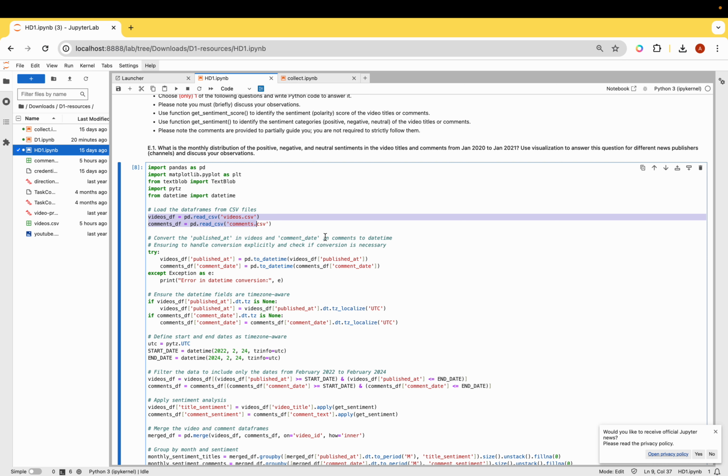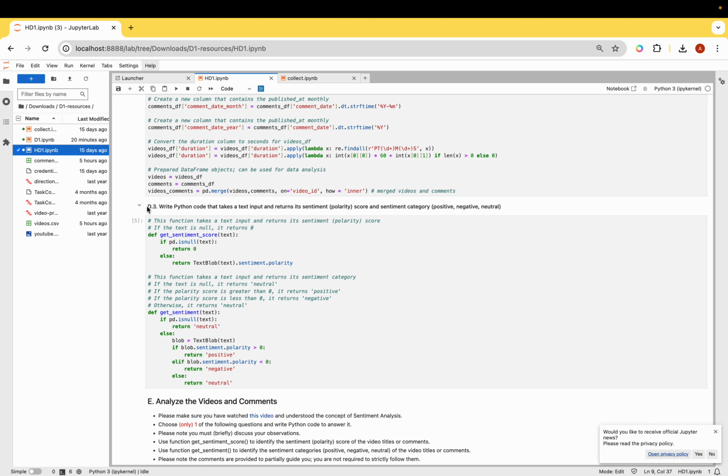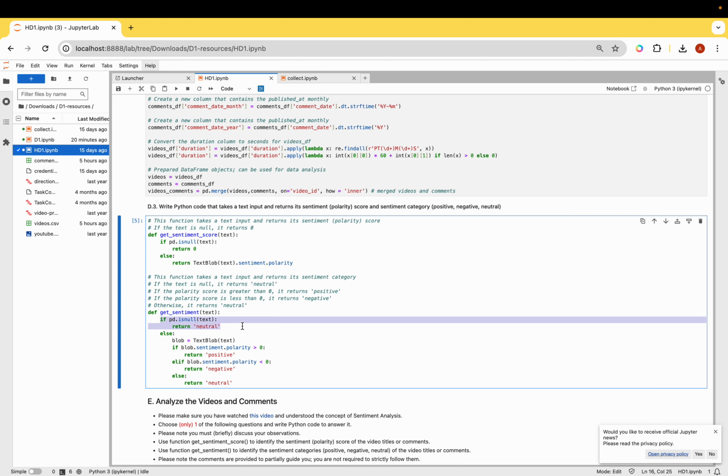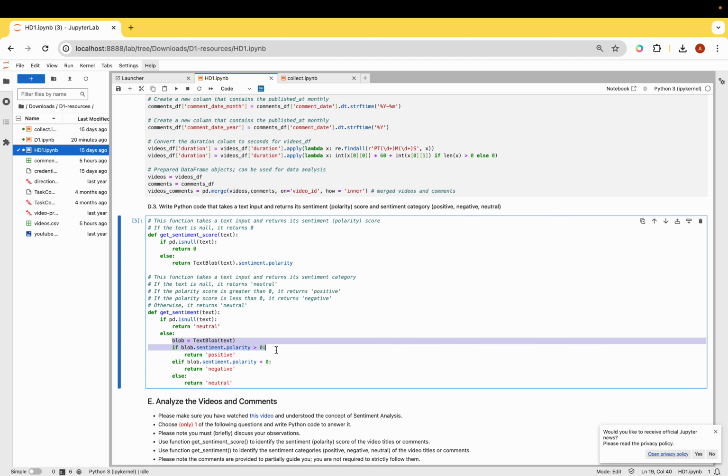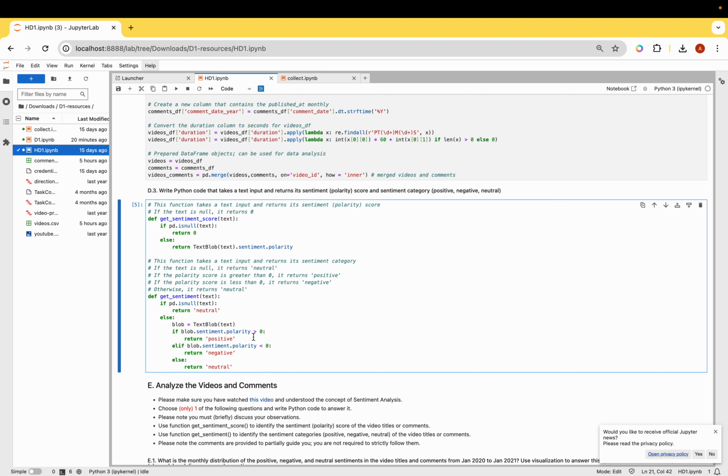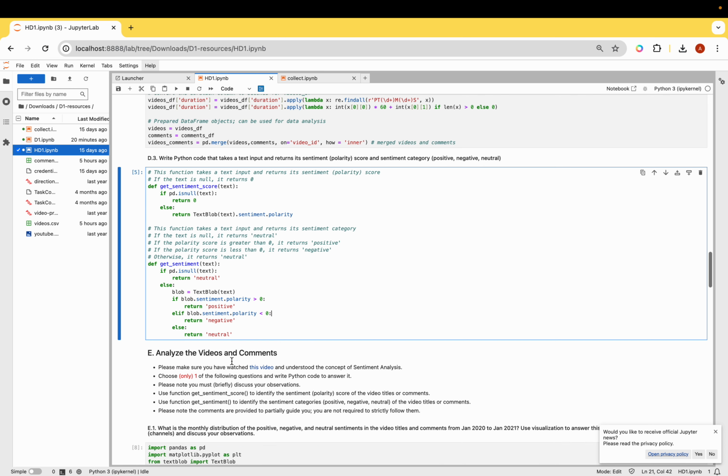Before going forward, I want to show this block, which is to get the sentiment score of video titles and comments. For that, I've used this get_sentiment function. If the data frame is null, it's going to be neutral. Otherwise, the blob is equal to TextBlob of the text, which makes the blob using the TextBlob library. If the sentiment polarity is greater than 0, then it returns positive. If it's less than 0, it returns negative, otherwise it's neutral. So if it's empty, it's neutral. If the blob is not greater than or less than 0, it's neutral again.